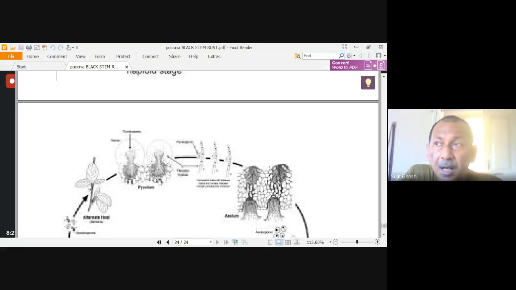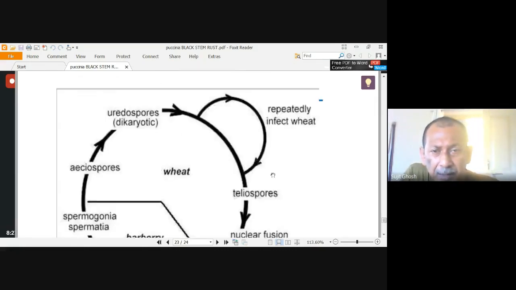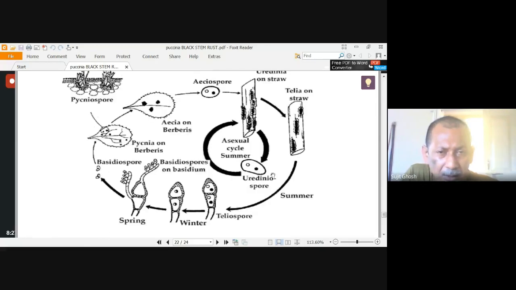I think you have this fungus in your mycology syllabus. So this portion is required for pathology only.